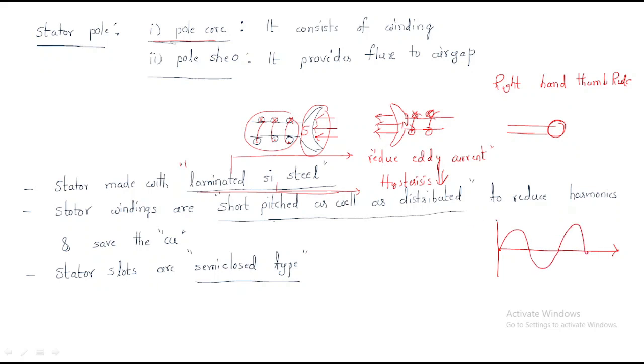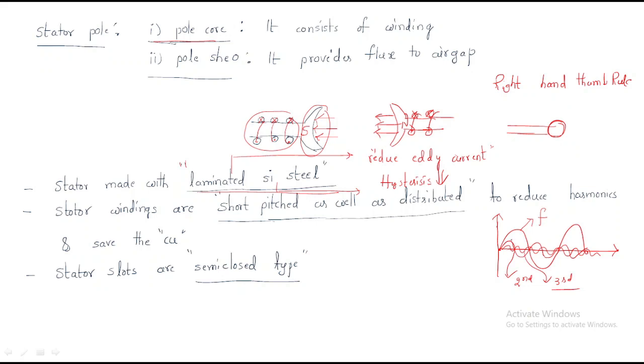This is the single phase current or voltage. Sometimes we get it like this, and sometimes like this. This is called the fundamental waveform. This is called the second harmonic. This is called the third harmonic.